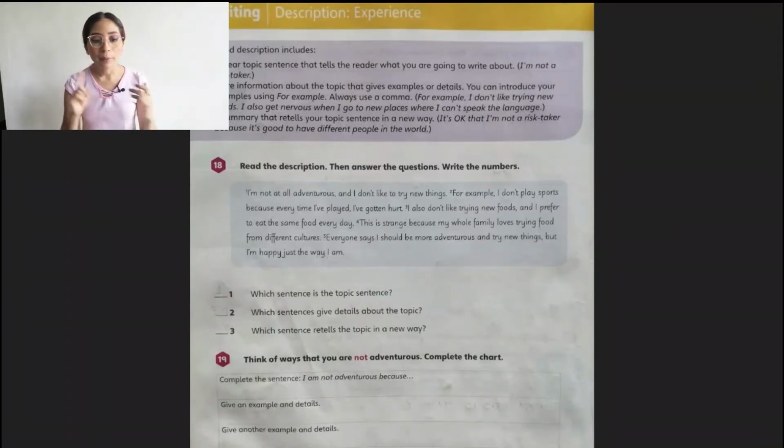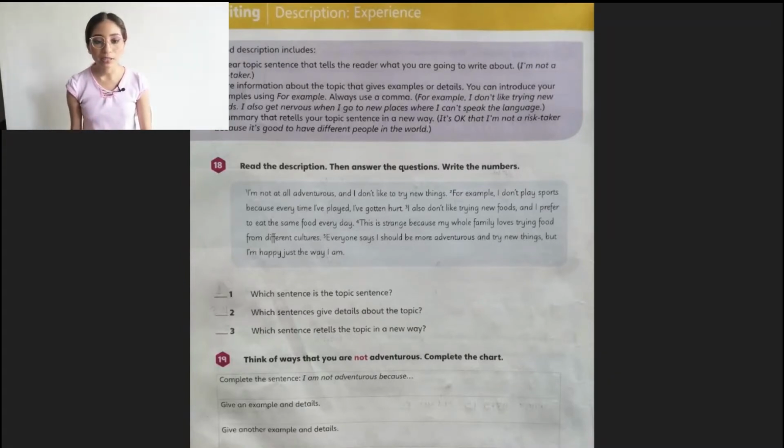And remember that we did some examples and some activities about it in the students book. Now they are giving us a review about it so you can remember how to write descriptive paragraphs. Okay, and now I'm going to read it for you, so I want you to follow the reading.